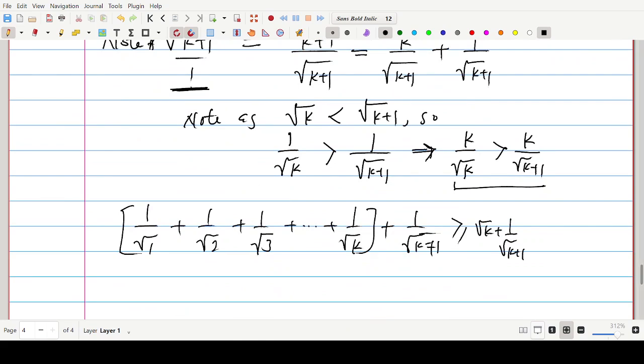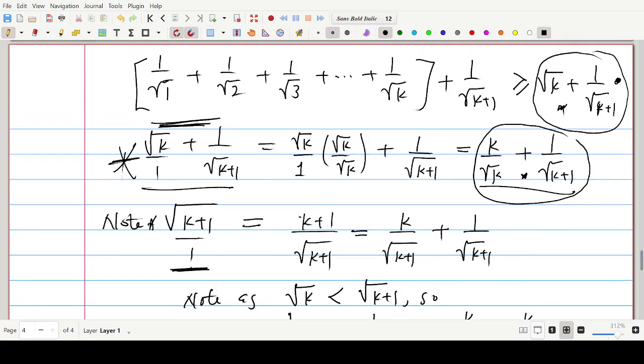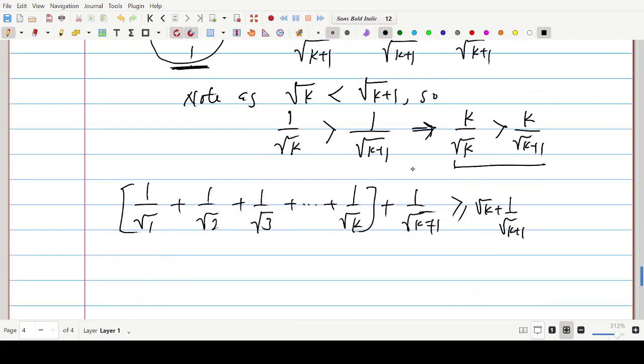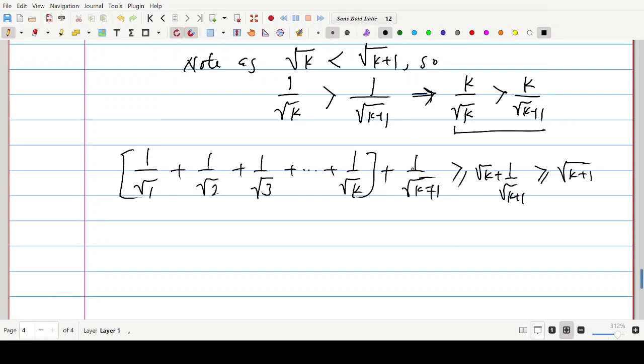And this, don't forget, we have shown that this is bigger than this. Look at it here. Can you see that? From the comparison we made. Please take your time to go through this video. It's very, very important. So we can write bigger or equals to root k plus 1. It's not bad we write that, because a disjunction is true if either of the sub statements is true. It is only false when both of the sub statements are false. We're not doing logic here. If not, I would have explained better.